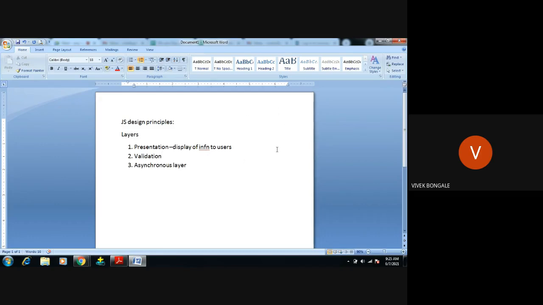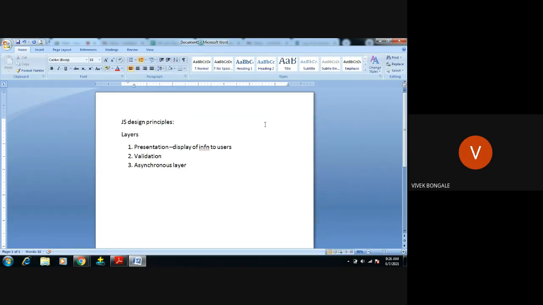That request is again sent to the server. The server will validate whether the password and email ID are correct or not. But here, the browser checks whether the email ID I'm giving is a proper email ID or not. For example, vivek@gmail.com, where gmail.com is a proper mail ID. In place of gmail.com, if I just give some other name, like vivek@g.com, it's not a proper mail ID, right?